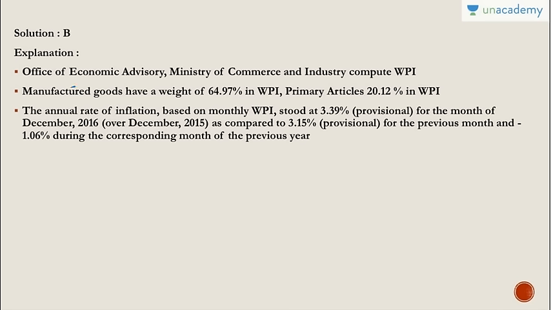So Office of Economic Advisor, Ministry of Commerce and Industry compute the WPI. Manufactured goods have a weight of 65% in WPI and primary articles 20% in WPI. The annual rate of inflation, which is based on monthly WPI, stood at 3.3%. That is provisional, it is not confirmed, as compared to 3.15% for the previous month and 1.06% during the corresponding month of the previous year. So rate of inflation is slightly higher.